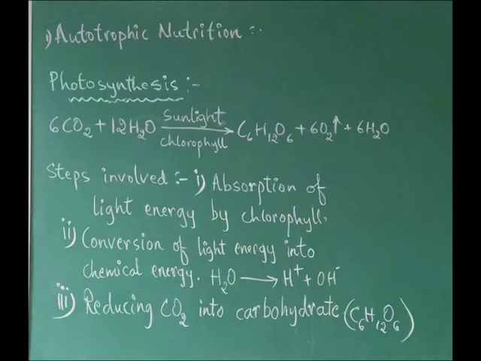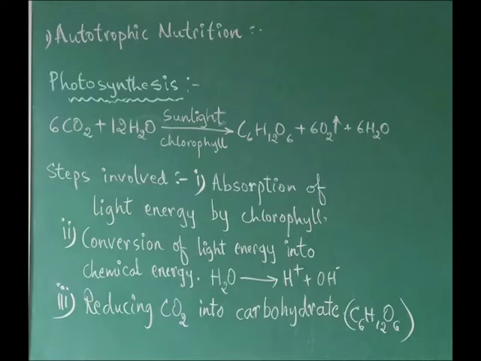Plant cells are having a major organelle called chloroplast. It is green in color. Inside the chloroplast there are pigments called chlorophyll, which is responsible for this process. So in the process of photosynthesis, first step is absorption of light energy by the chlorophyll.